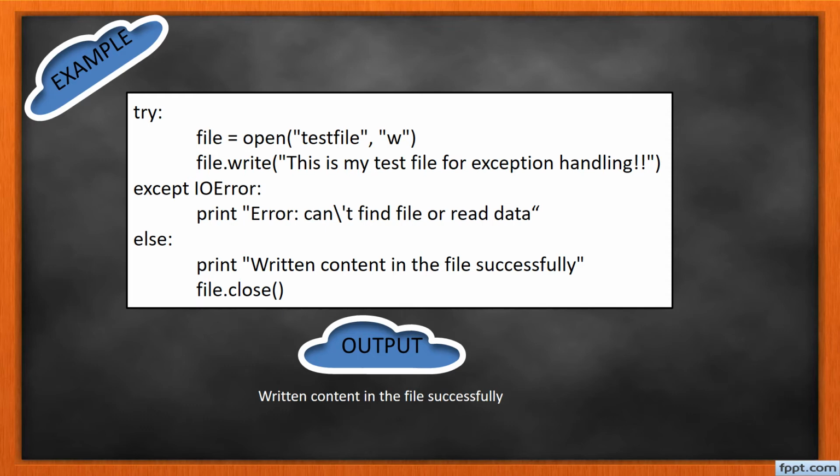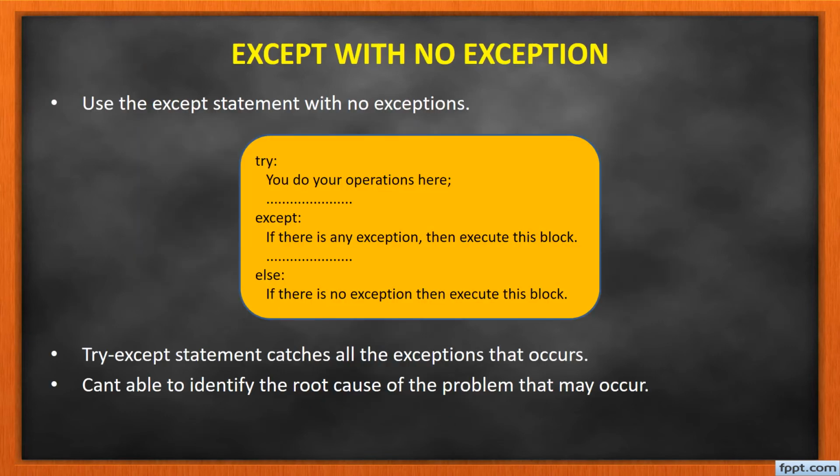If the file doesn't have the permission in write mode, this error will be displayed. If nothing goes wrong, the else block will be executed. Here it does not have any error, so it will print that the content was written to the file successfully. So the file is available and it is opened in write mode, and the content is written successfully. This else block will be executed. After that I am going to close the file. So this is an example of how to handle exceptions in the try except block.